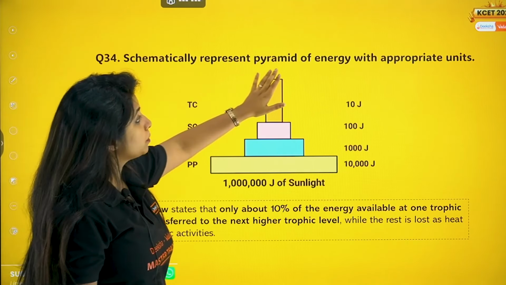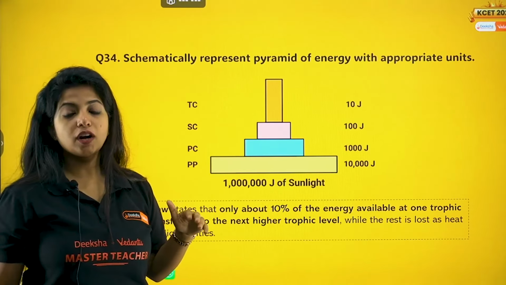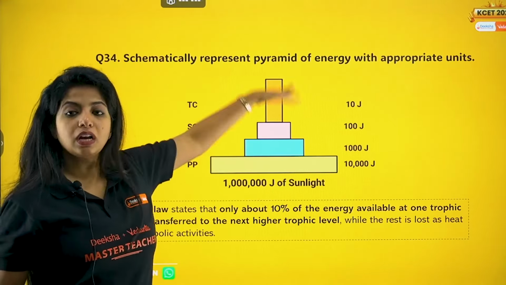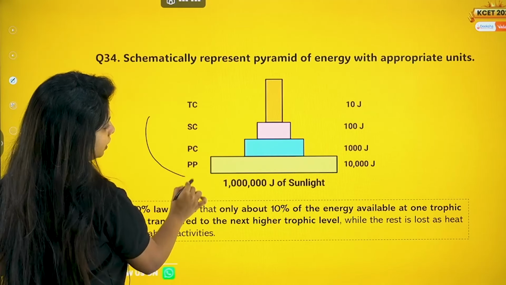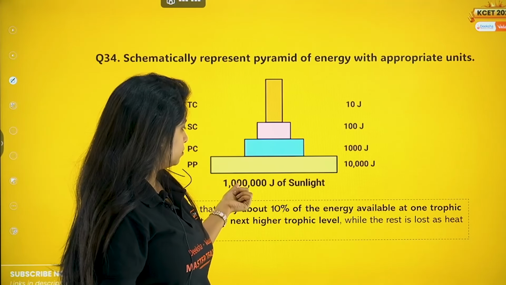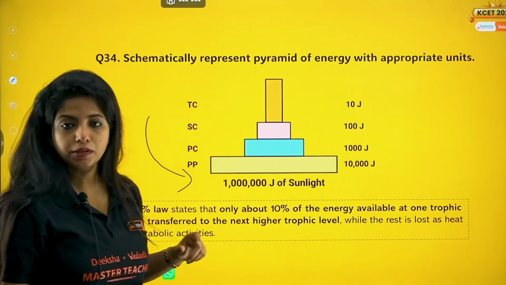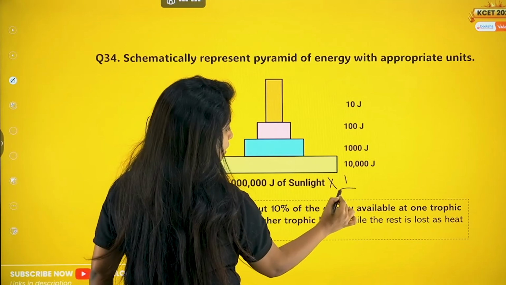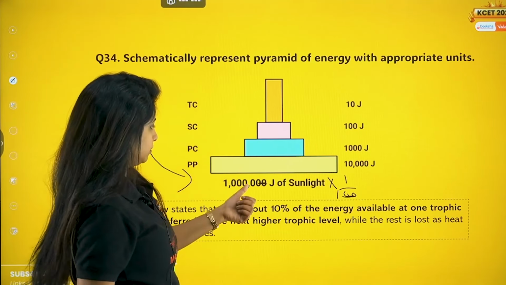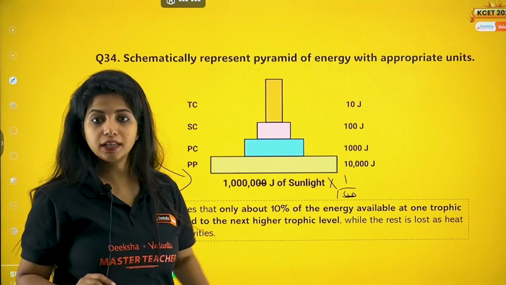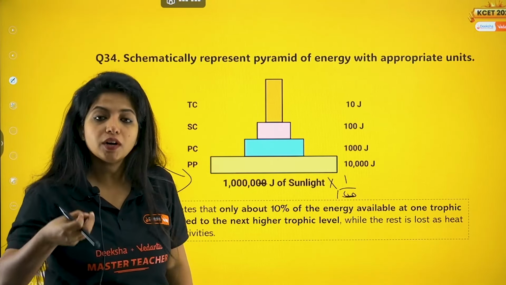Now, schematically represent the pyramid of energy with appropriate units. So how do you show a pyramid of energy? It cannot be inverted. It will always be upright like this. So my dear children, suppose we get 10 lakh joules of sunlight. Out of that, only 1% of it, usually from the sunlight that we have, my dear children, the plant does not take everything. Just 1 or 2% is taken.